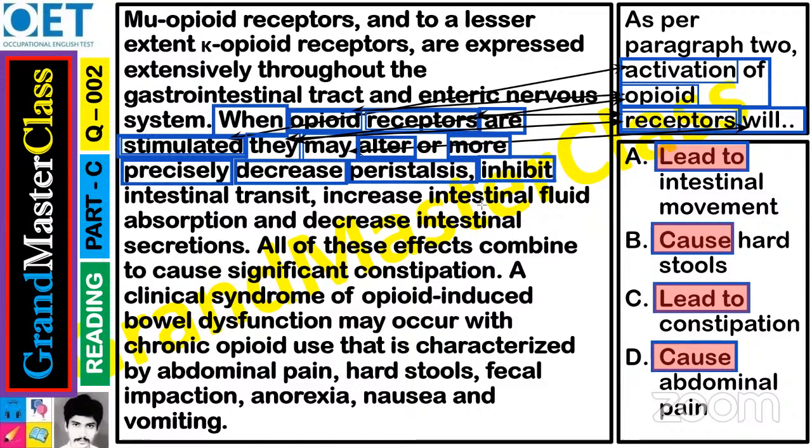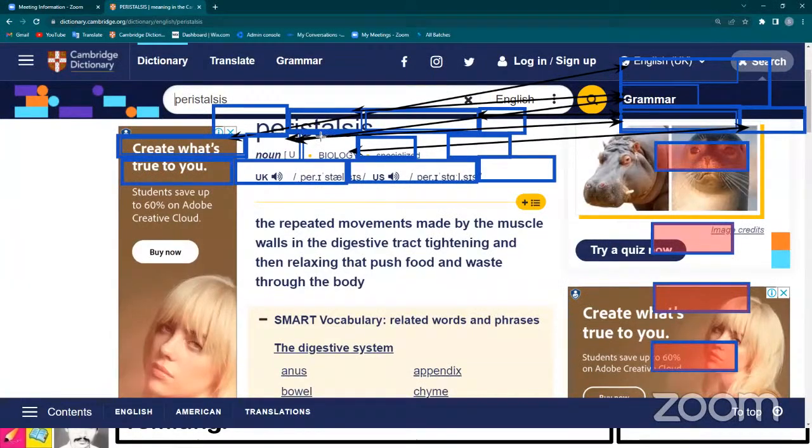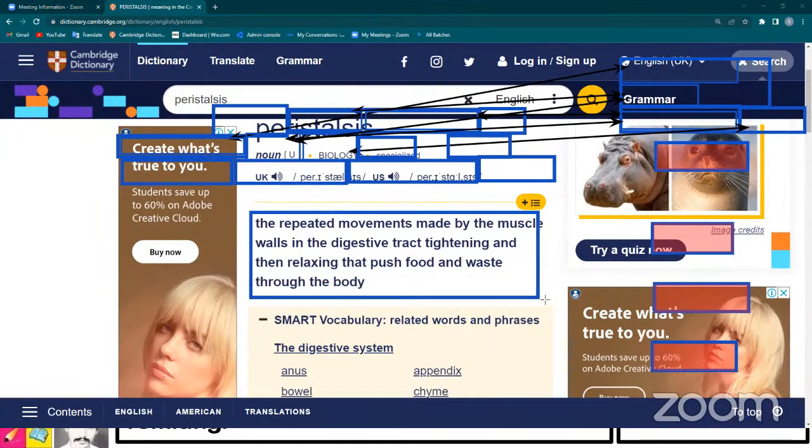What do you mean by peristalsis is decreased? First of all, do you know what is peristalsis? All the other things are equal to peristalsis. You have to go to the Cambridge Dictionary. Peristalsis means the repeated movements made by the muscle walls in the digestive tract, tightening and then relaxing, that push food and waste throughout the body.